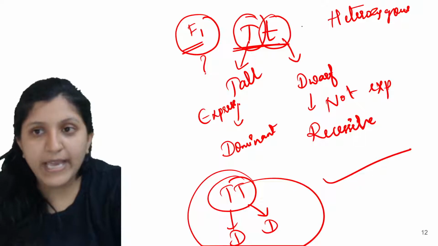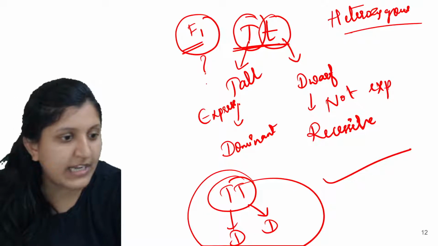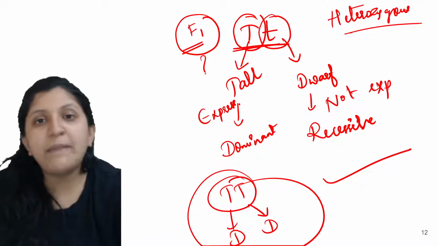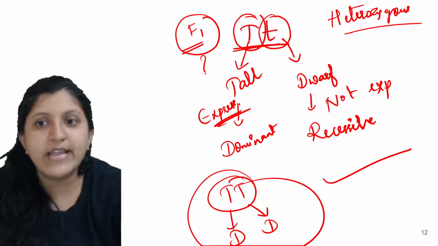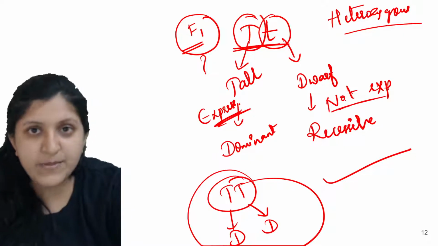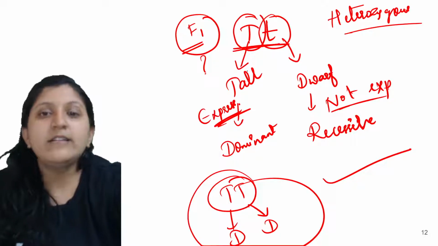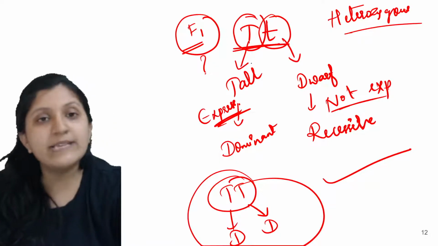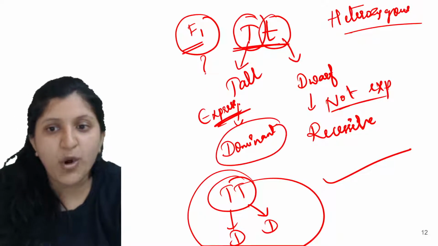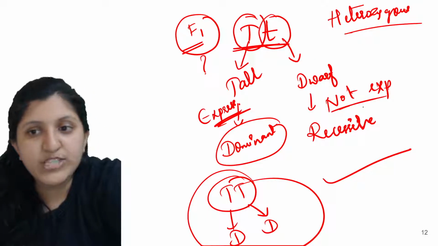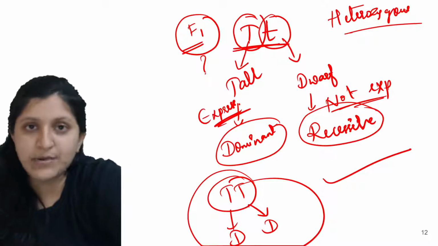But in this pair, it is a heterozygous condition. So here one is expressing itself, the other one is not. Out of a pair of contrasting characters, the allele which is expressing itself we call dominant, and the other one which is not expressed we call recessive.